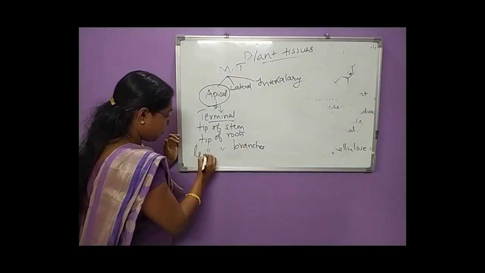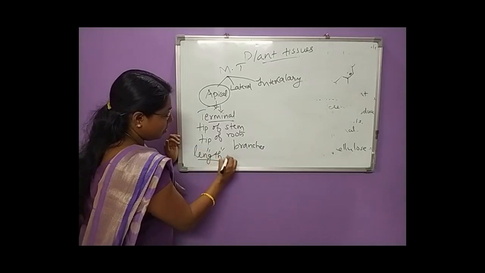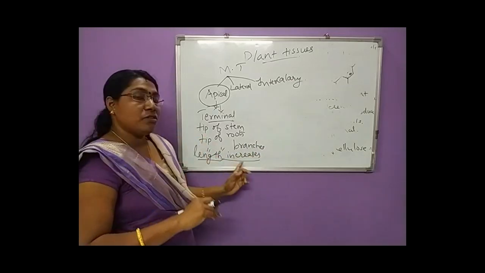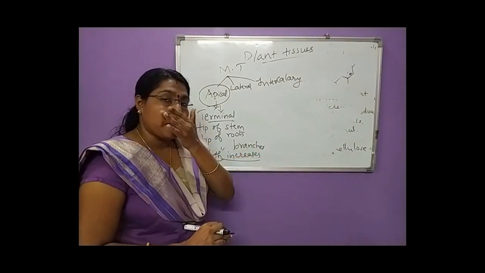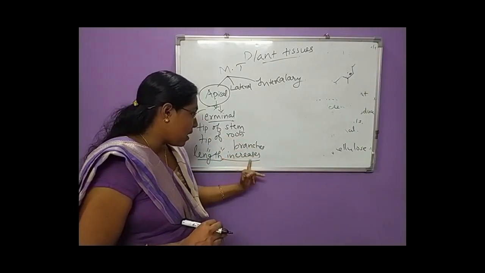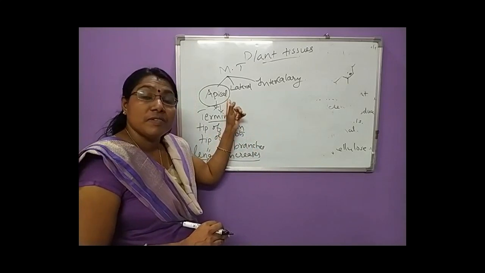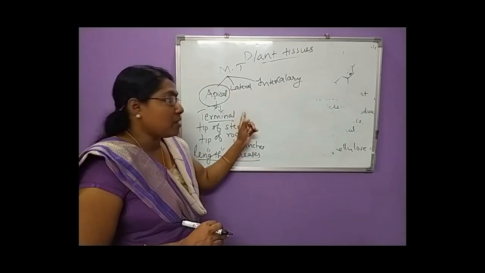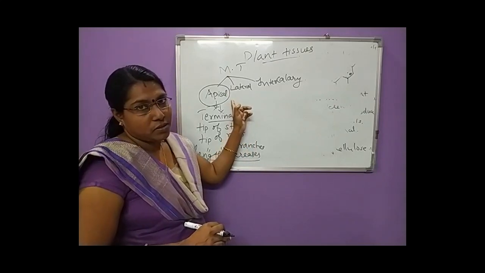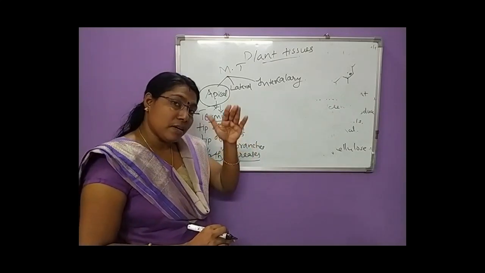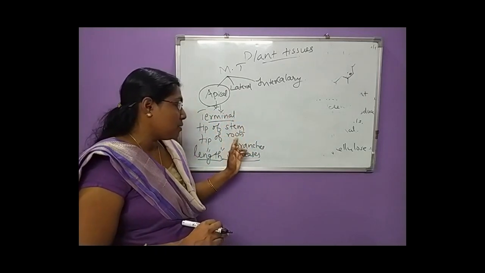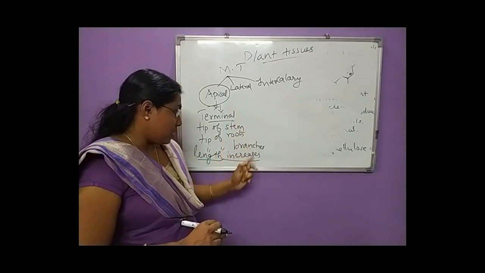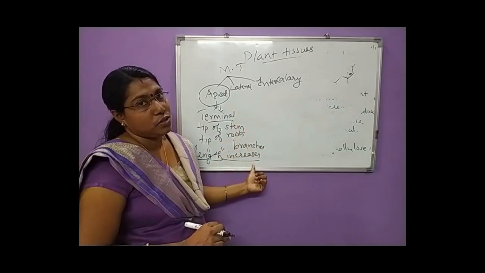The length of the plant body increases due to the activity of the apical meristem.